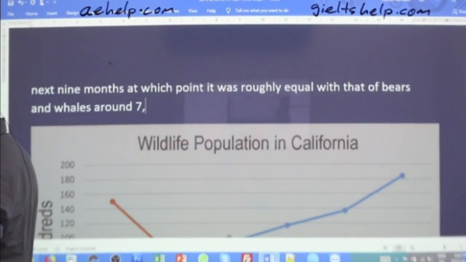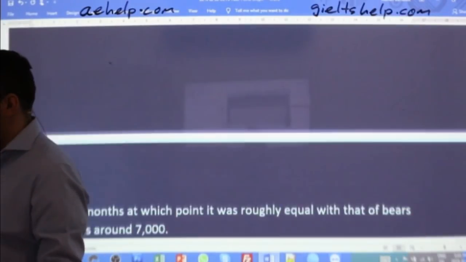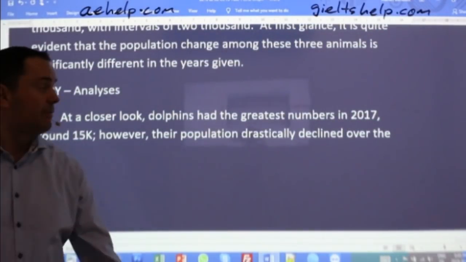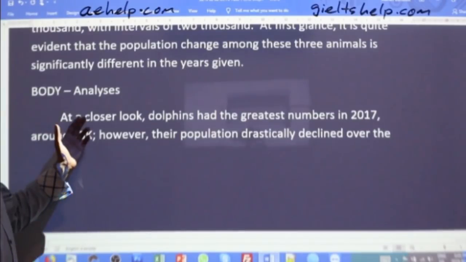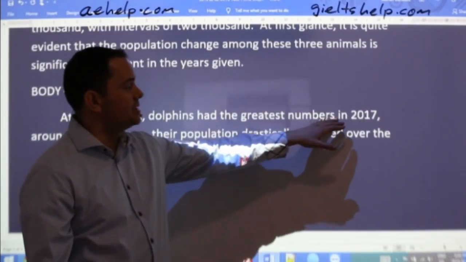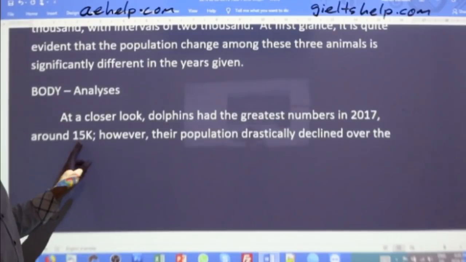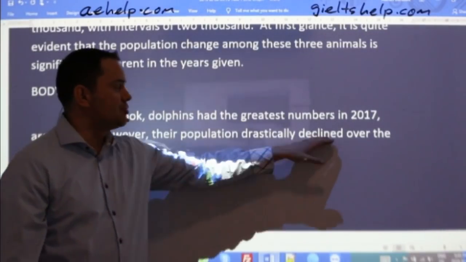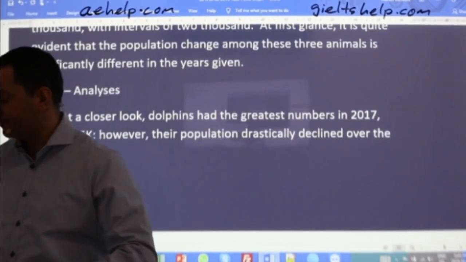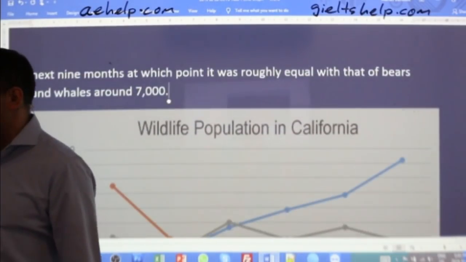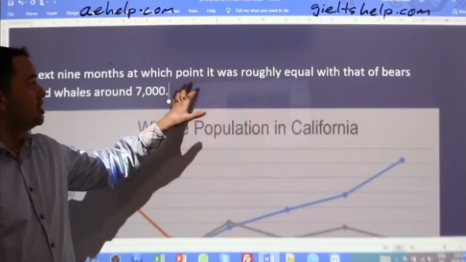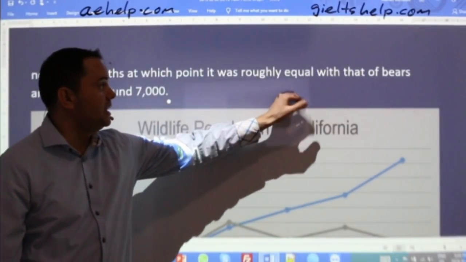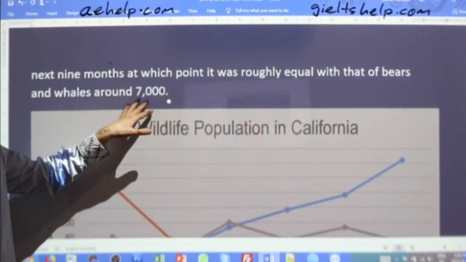Okay, now if you can't do it in one sentence, don't worry, just do it in 2 sentences. Start a fresh sentence at "however", okay? So at a closer look, dolphins had the greatest numbers in 2017, around 15,000. However, their population drastically declined over the next 9 months, at which point it was roughly equal with that of bears and whales, around 7,000.